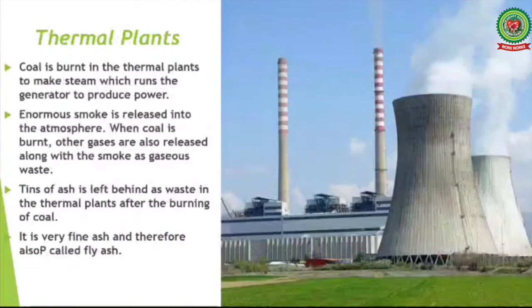Next, thermal waste. Coal is burnt in the thermal plants to make steam, which runs the generator to produce power. Enormous smoke is released into the atmosphere. When coal is burnt, other gases are also released along with the smoke as gaseous waste. Tons of ash is left behind as waste in the thermal plants after the burning of coal. It is very fine ash and therefore also called fly ash.